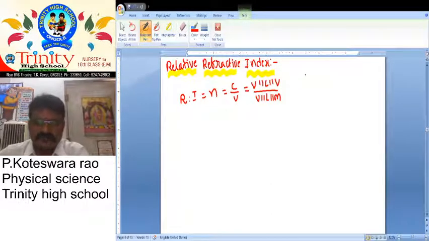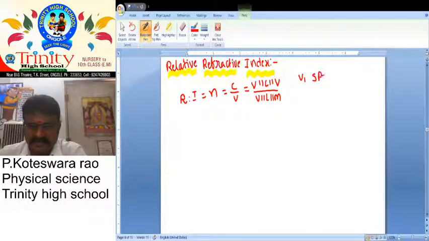Here v1 is the speed of light in the first medium.